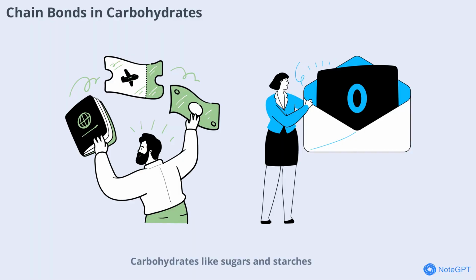Carbohydrates, like sugars and starches, are composed of carbon chains with attached oxygen and hydrogen atoms. The arrangement of these chains determines whether the carbohydrate is a simple sugar or a complex polysaccharide. These molecules are vital for energy storage and structural support in living things.